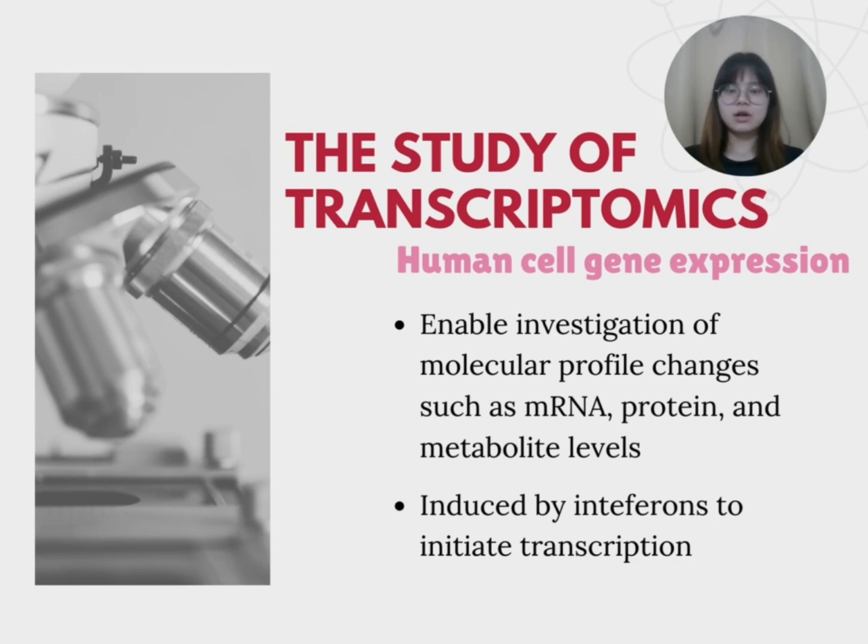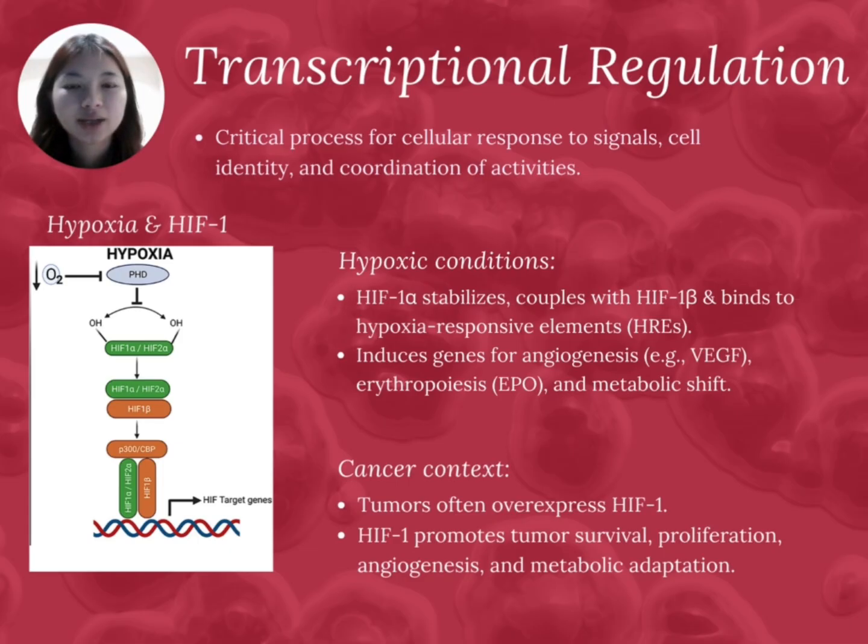Next, we are going to talk about the molecular mechanism in regulating the human cells. Transcriptional regulation is a critical process which enables the cells to respond to signals, to maintain their identity and coordinate activity. An example of transcriptional regulation is hypoxia and hypoxia-inducible factor 1 (HIF1). Under hypoxic condition, HIF1 alpha stabilizes, couples with HIF1 beta, and this complex binds to hypoxia-responsive element. This will induce the transcription of genes involved in angiogenesis, erythropoiesis, and metabolic shift.